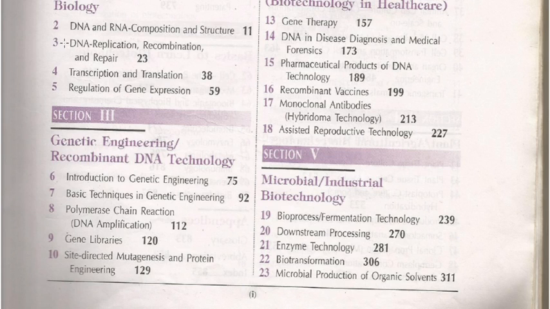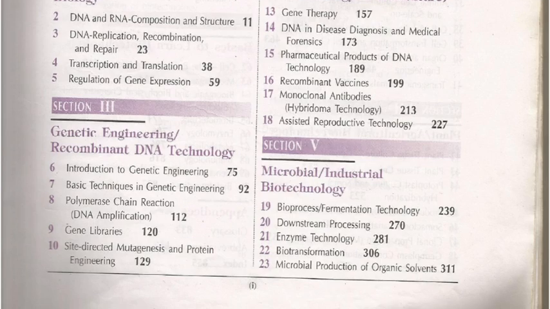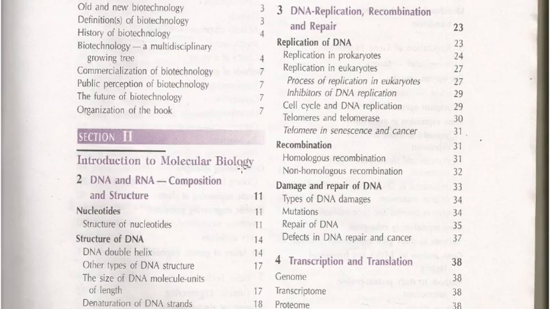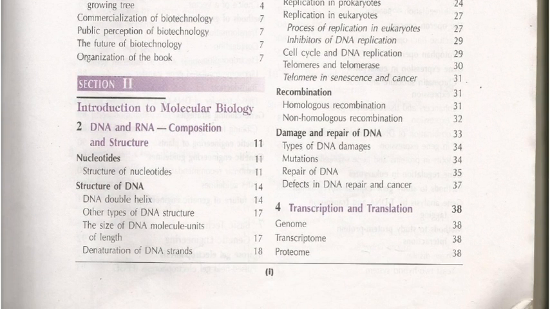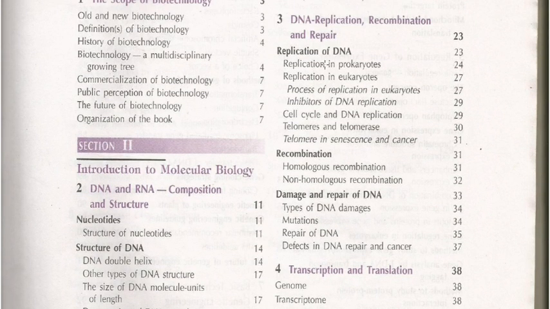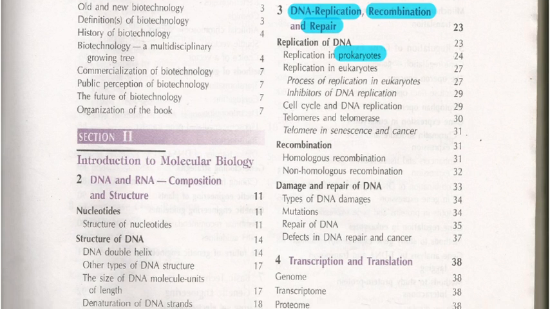Here you can see DNA replication, recombination and repair. Here it gives sections, and you can find a detailed view of the sections. They give the structure of nucleotide, everything will be there, and you can find replication in DNA, recombination, repair, like replication in prokaryotes and eukaryotes. Everything is there. DNA replication, recombination, and DNA repair are there. Next, recombination is also there.